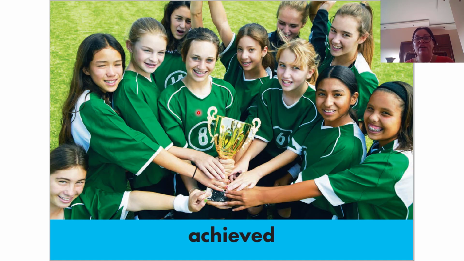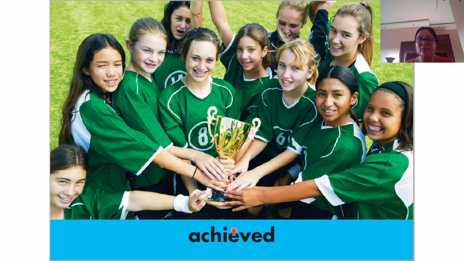Or for example, if you say, I want to be a doctor, and you accomplish that, if you bring that to reality, you achieve your goal of being a doctor. These ones are the reading vocabulary words of this week.